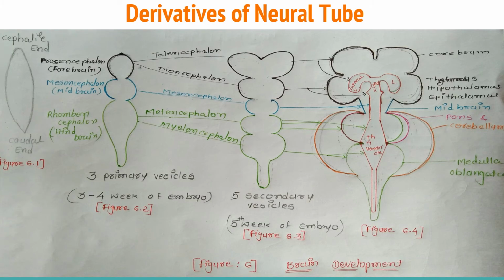Now the derivatives of the neural tube. The neural tube has two neuropores. The first one is the anterior neuropore, responsible for brain development, which closes on the 25th day. The second is the posterior neuropore, which is responsible for spinal cord development.